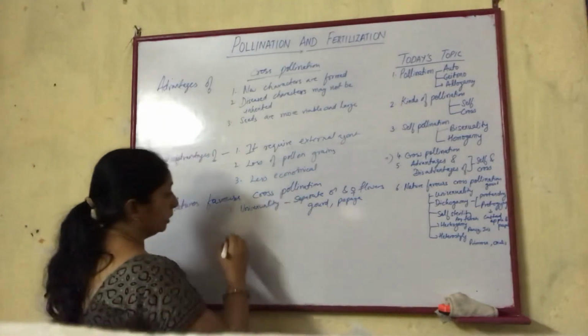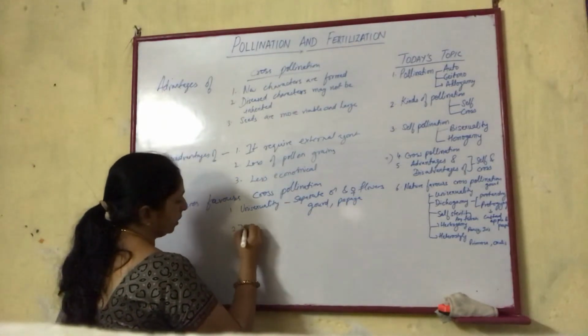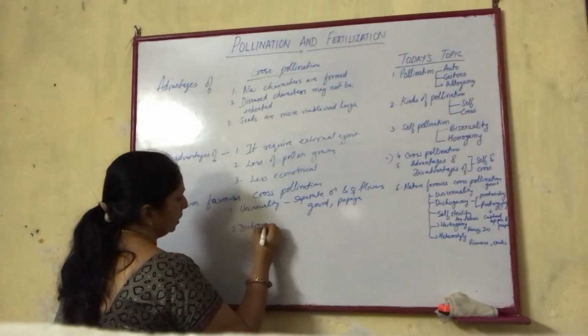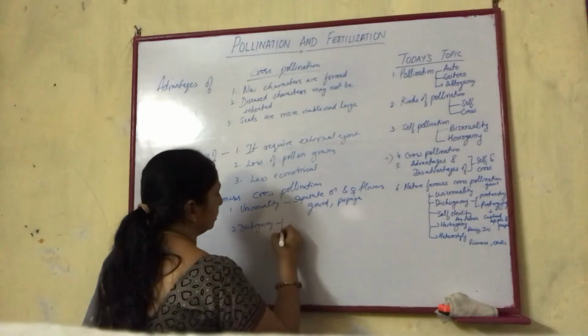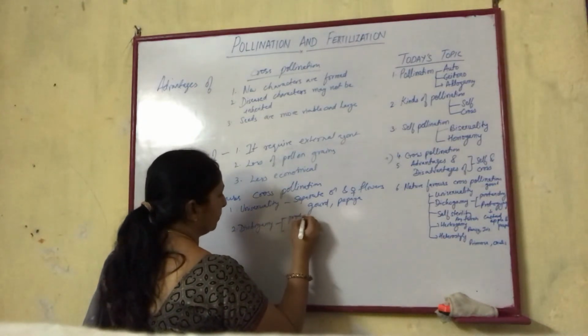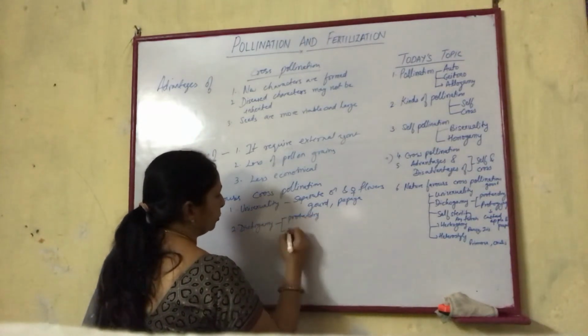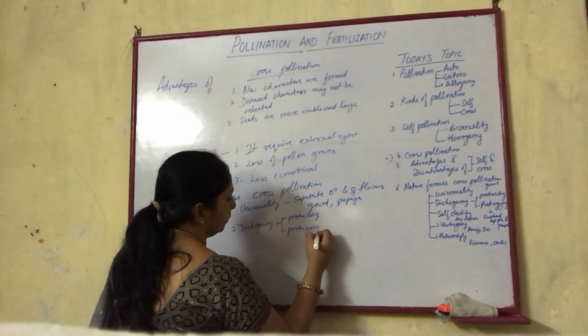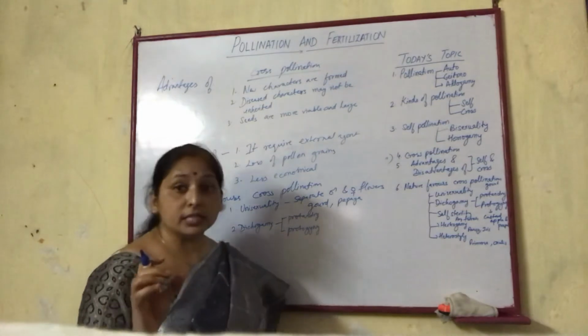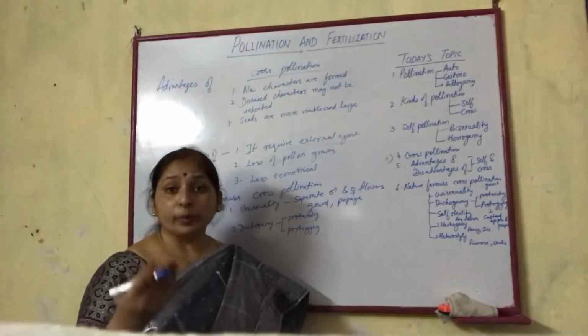Then number 2 is dichogamy. Dichogamy means the two sexual structures mature at different times, and it includes protandry and protogyny. Protandry refers to the androecium. Pro means earlier.